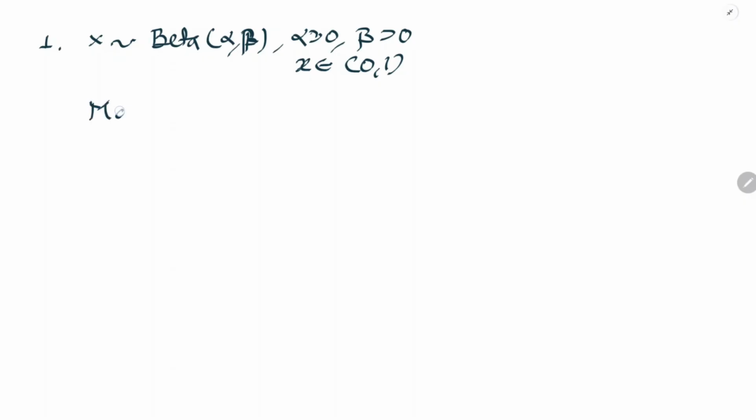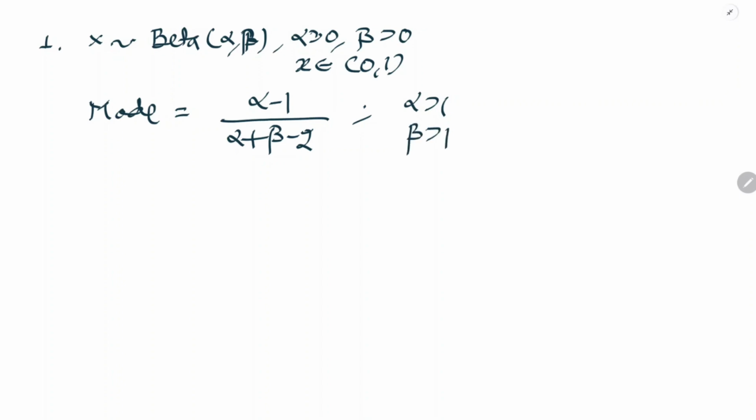If x follows beta distribution with parameter alpha, beta with alpha greater than 0 and beta greater than 0 with x of range 0 to 1, in that case the value of mode will be unique, like alpha minus 1 upon alpha plus beta minus 2, if alpha is greater than 1 and beta is greater than 1.